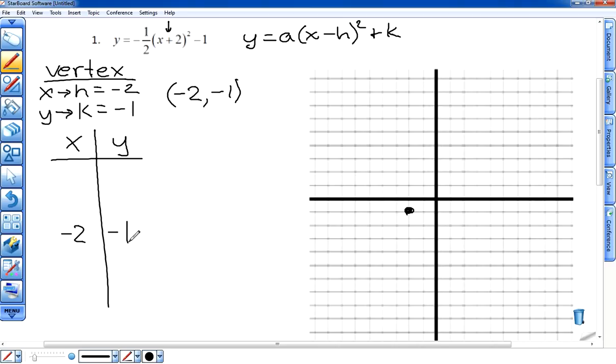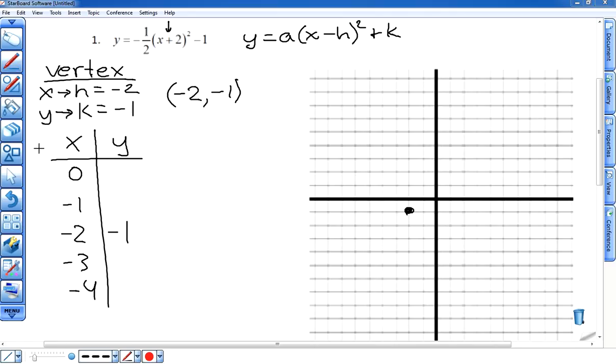Now again, because we want to see both sides of our parabola, I want to pick x values on either side of my vertex. So for -2, I'm going to pick -1 and 0 as x values on one side of my vertex, and -3 and -4 on the other side of my vertex. This will give me points to plot on my coordinate plane on both sides of my vertex so that I can see both sides operating on my graph. So what we want to do at this point is plug the x values that we've chosen into our function and solve.